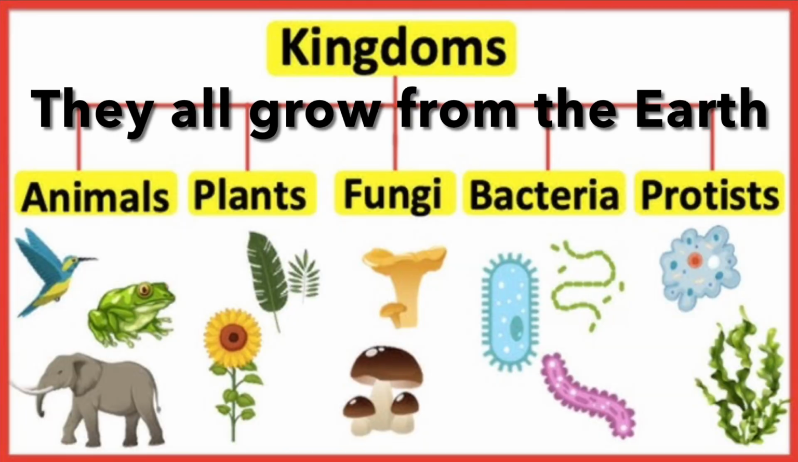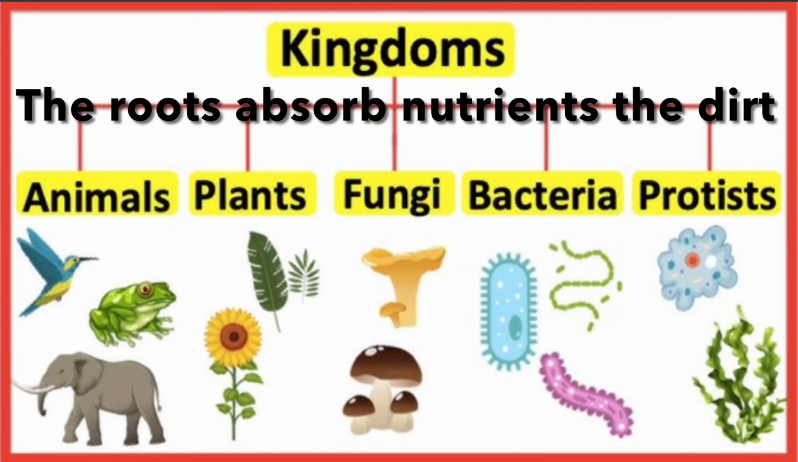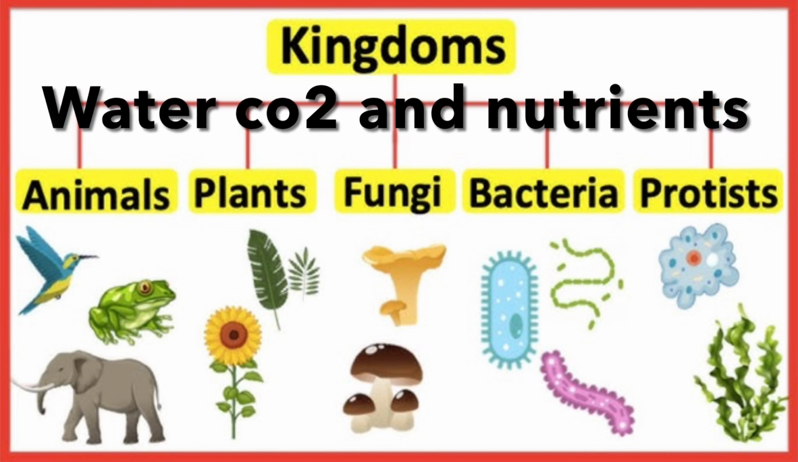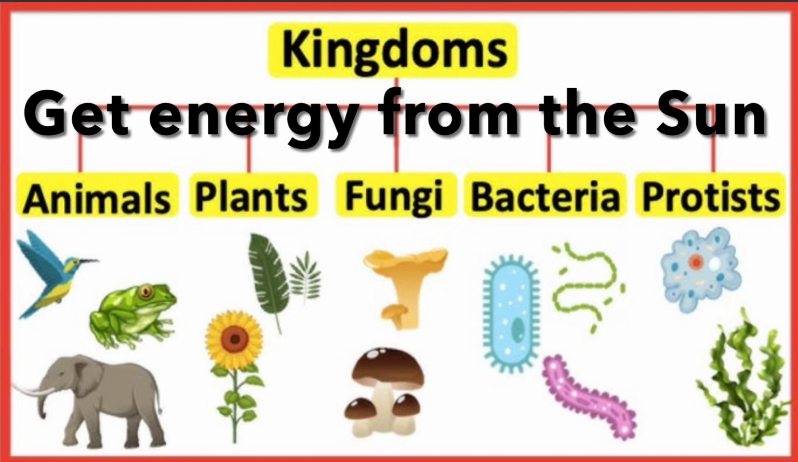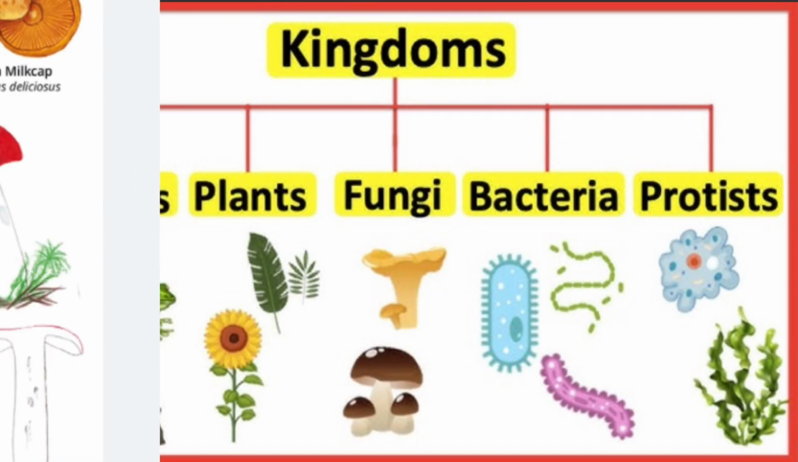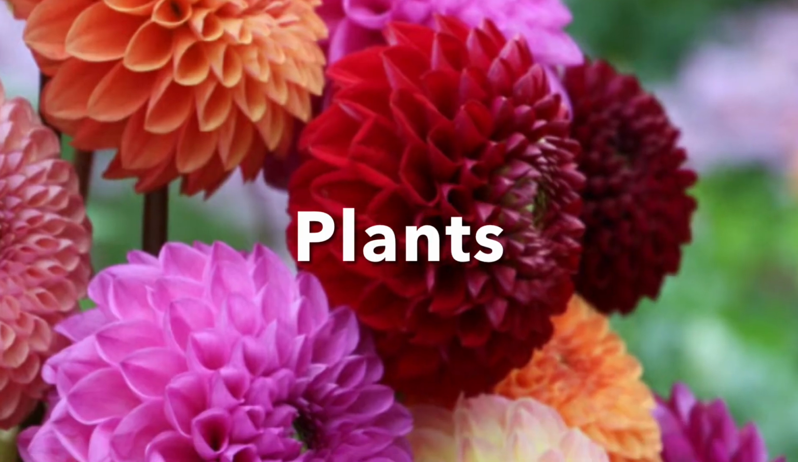Plants, they all grow from the earth. The roots absorb nutrients from the dirt. Water, CO2, and the nutrients that we need, and it lives on energy from the sun. That's photosynthesis.